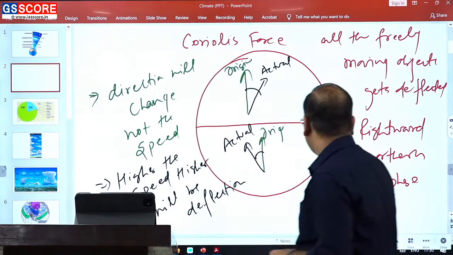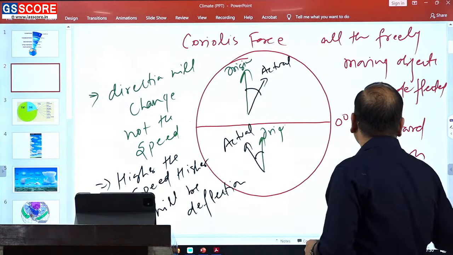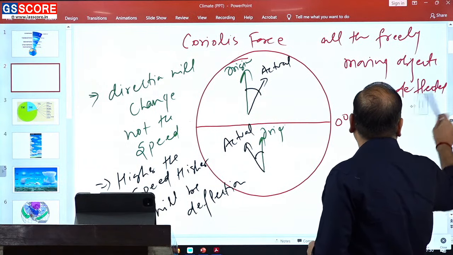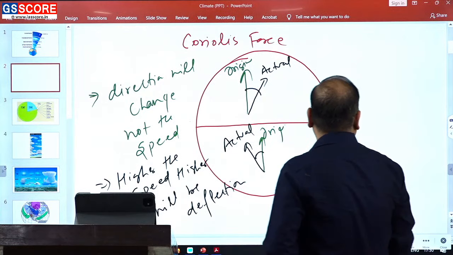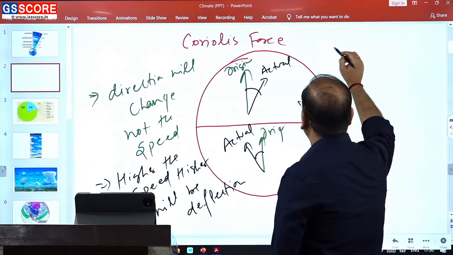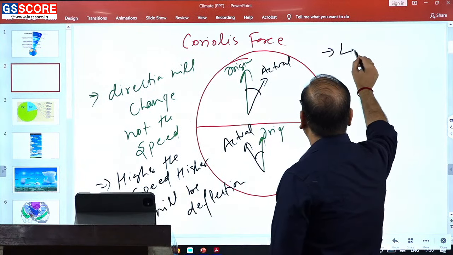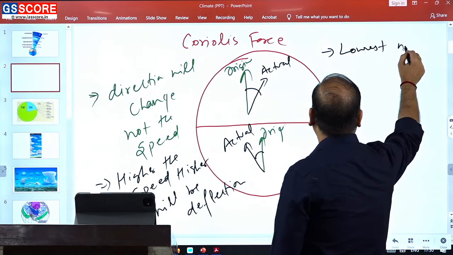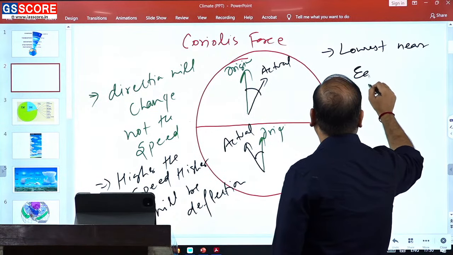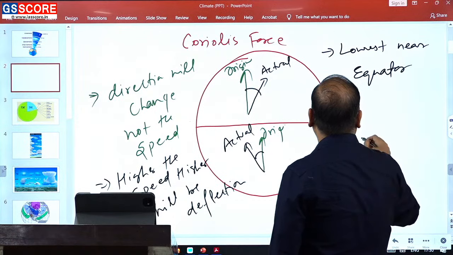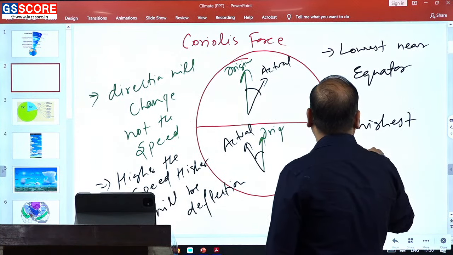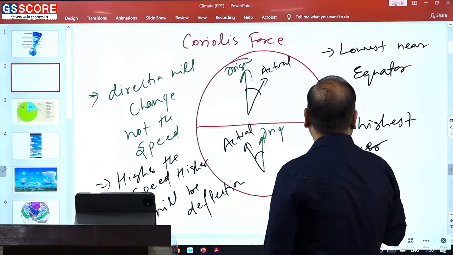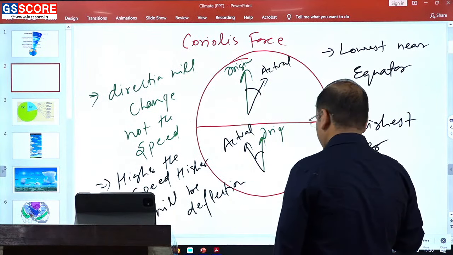And the last point is, deflection is almost negligible near the equator, whereas it is highest over the poles.